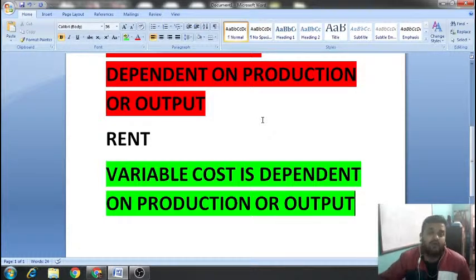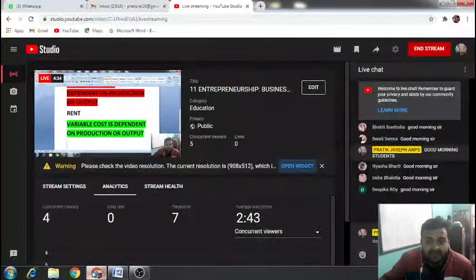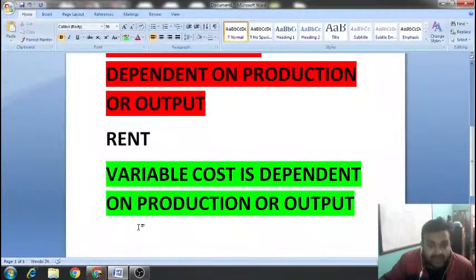But if I talk about variable cost, like for example your labor, when will you pay your laborers? You will only pay your laborers when they are working. You will pay them wages only when they are working. You will purchase raw materials only when they are working.